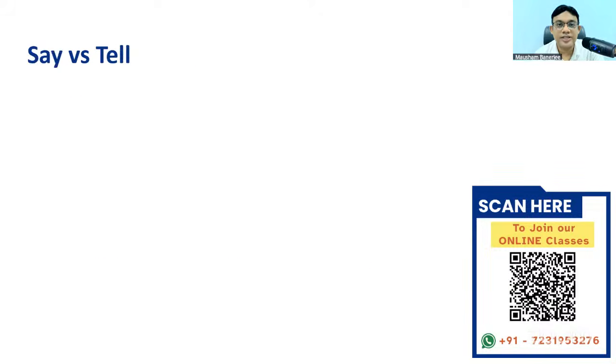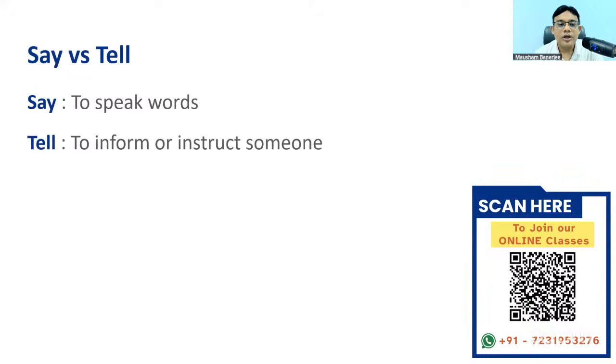Say versus tell. Very confusing. What shall I be using? Should I say or should I say tell? Which one shall I use? Let's understand. It's a bit confusing. Say, to speak words, when we speak words, it is saying. To inform or instruct somebody, you are just giving an instruction, then it is tell.